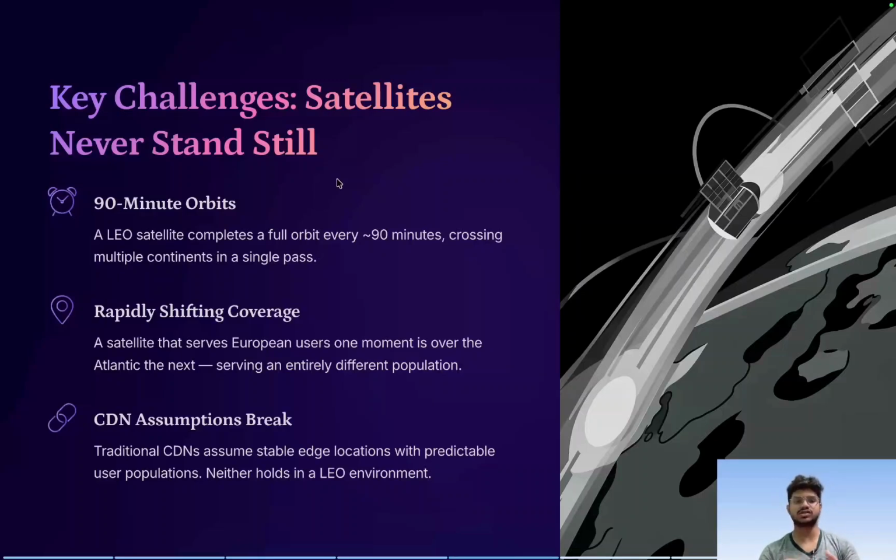So rapid shifting of coverage is there. And also the traditional CDN assumption breaks. Traditional CDNs assume edge locations with a predictable user population, but this neither holds in this low earth orbit satellite environment, right?